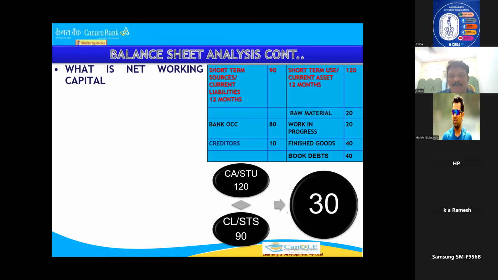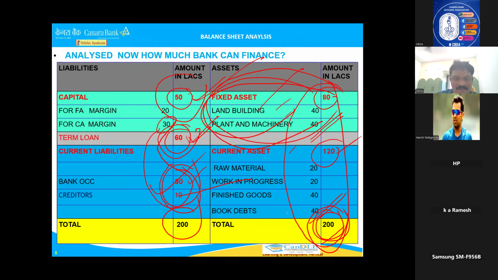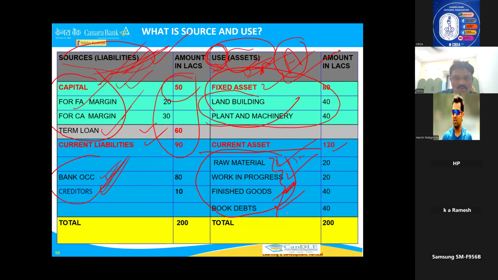I agree. But before going to the slide, I will tell you what exactly happened in your previous balance sheet. I'll tell you net working capital in this balance sheet itself. See, when it comes to the balance sheet, whatever you purchase, just a minute.